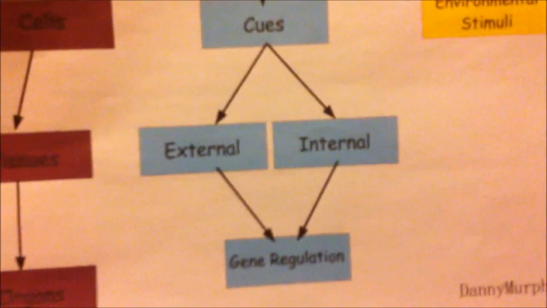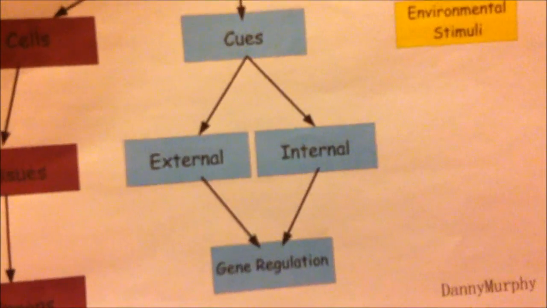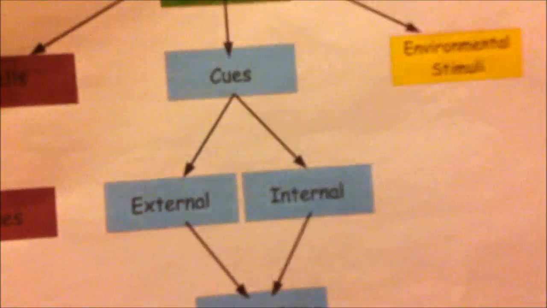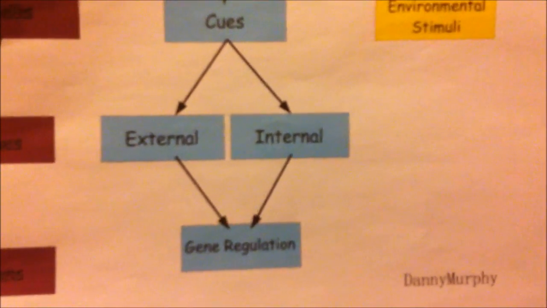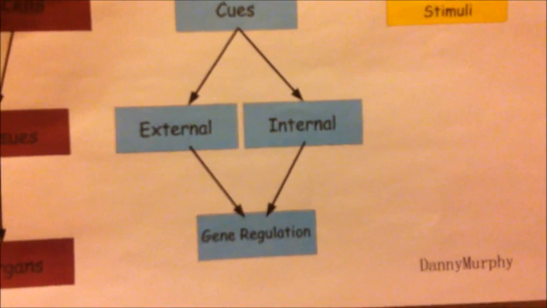The other path that could be taken is external signals, which are chemicals coming from other cells. This also affects what the cells are going to become. Another area of research, which we did not have to look into, is environmental stimuli. This is where cells get signals from outside of the body.